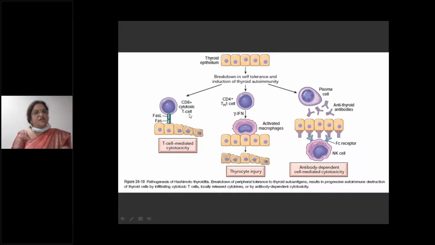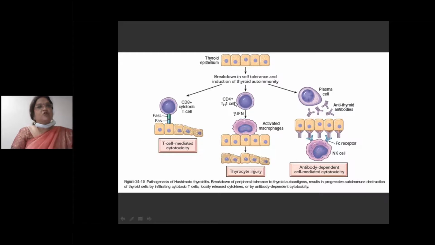So activation of CD8 plus T lymphocyte will cause destruction of the thyroid epithelial cells, that is, thyroid follicular cells, leading to T cell mediated cytotoxicity. Now how do these cytotoxic CD8 lymphocytes bind? With the help of FASL, the FAS ligand, to the FAS receptor. That is how they bind.